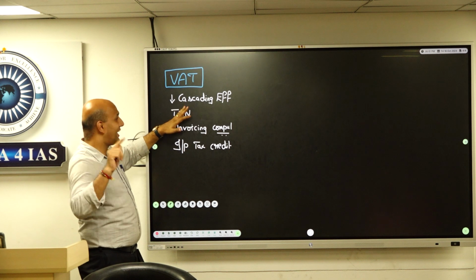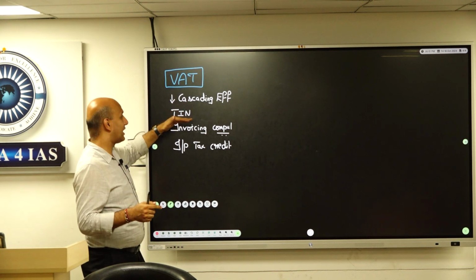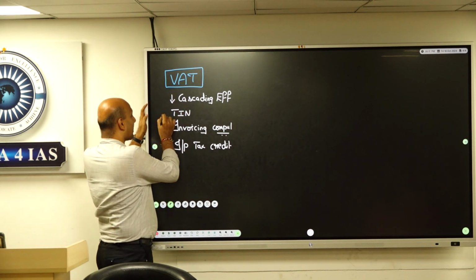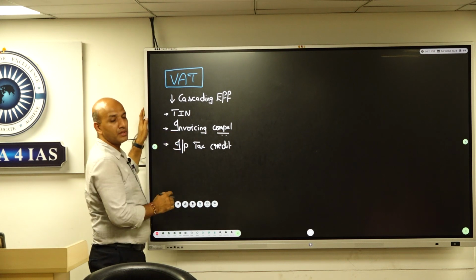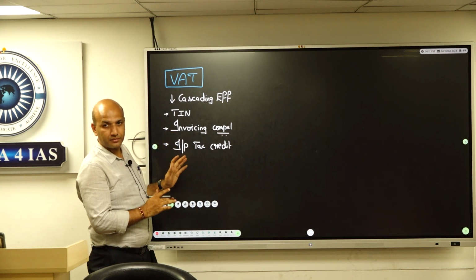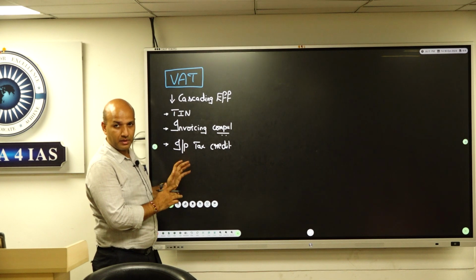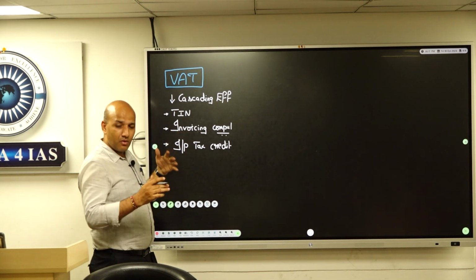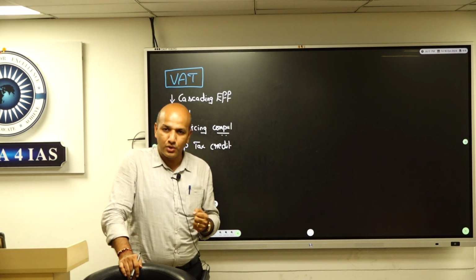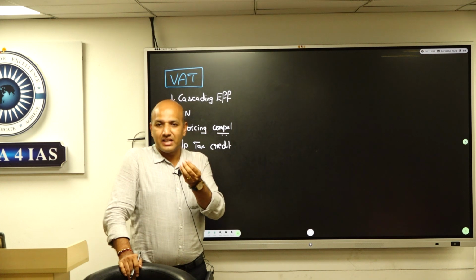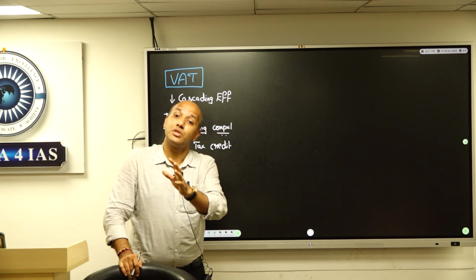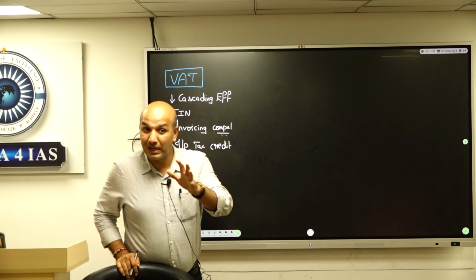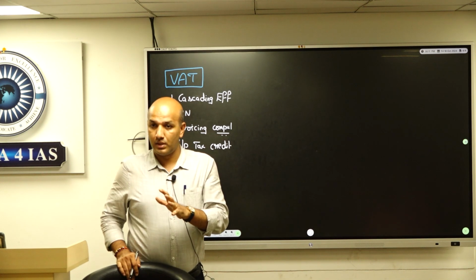So VAT did benefit in bringing down the cascading effect, because the idea of tax identification number, input tax credit, and invoicing was made compulsory. It benefited the economy, right? With the cascading effect coming down, naturally tax evasion reduced, tax collections increased, and it benefited the economy largely. However, issues continued. It did not completely eliminate them.